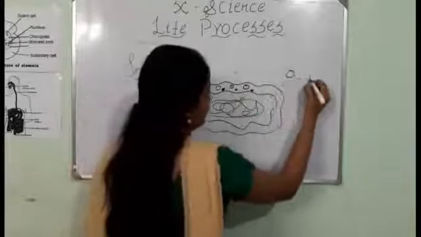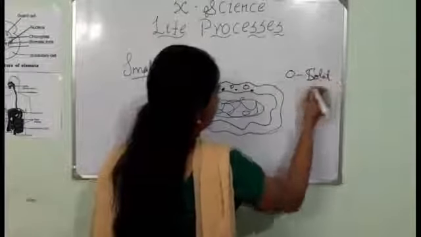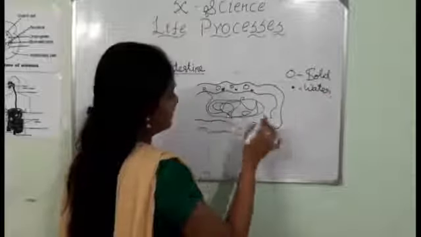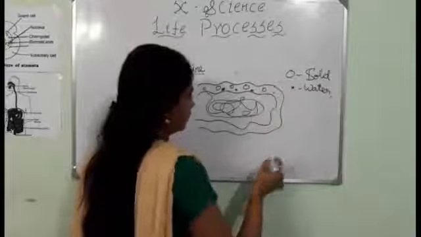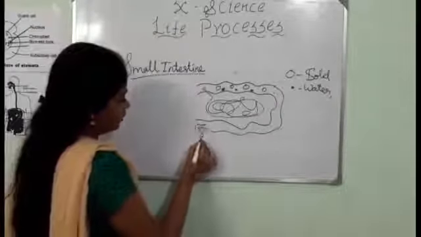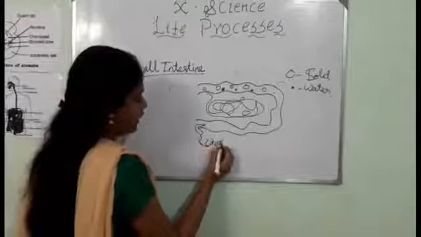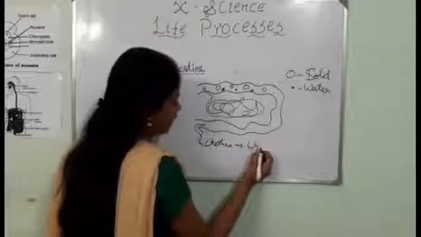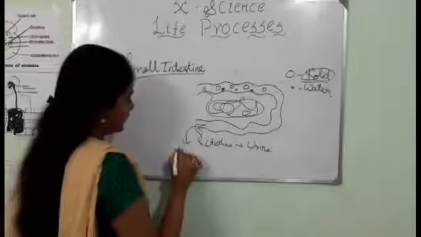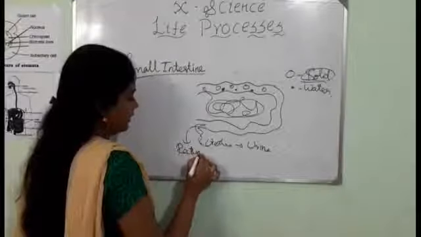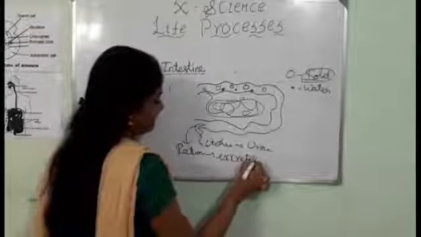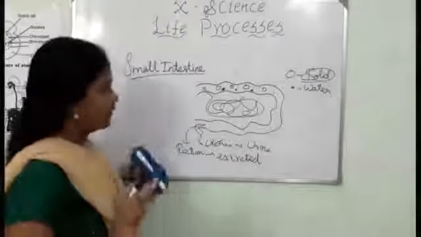For example, this is solid and this is water. Here, the water molecules transfer to the urethra and are excreted in the form of urine, whereas the solid materials are stored in the rectum and later excreted. Okay, this is the process of digestion.